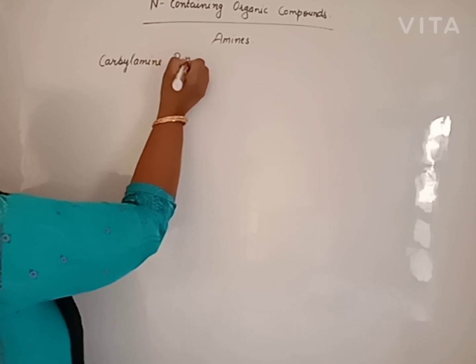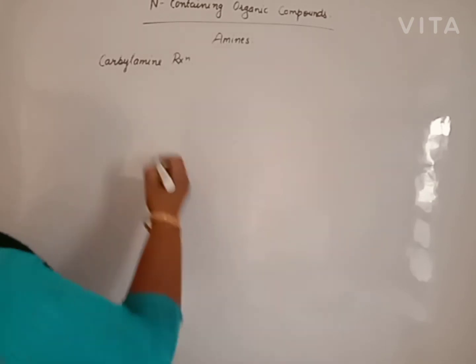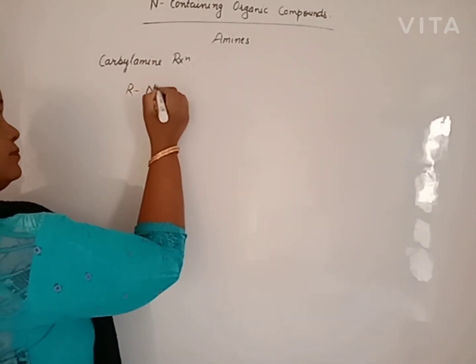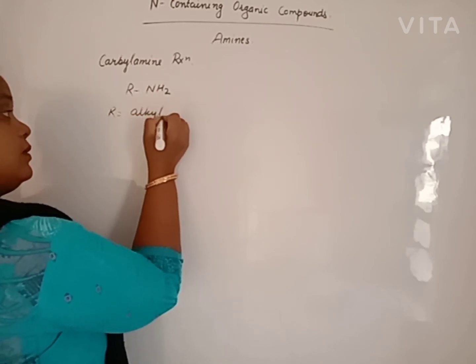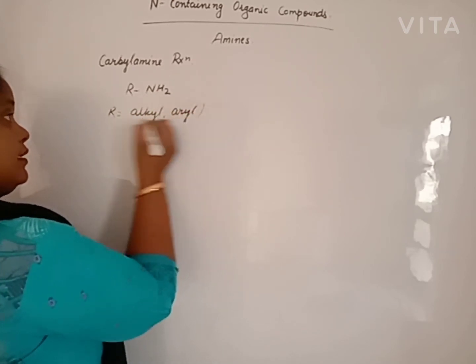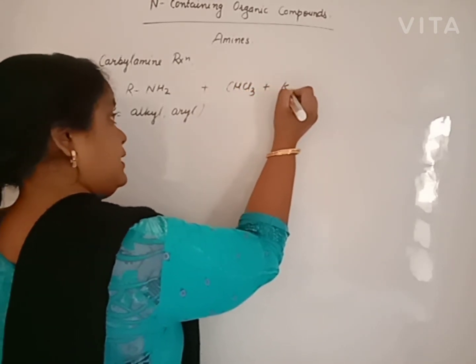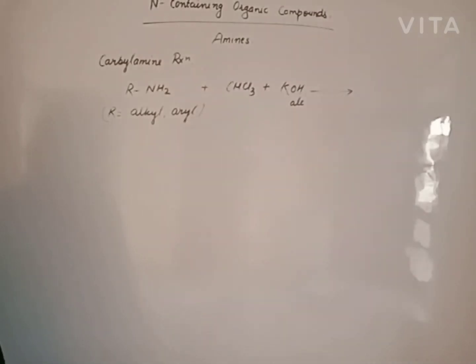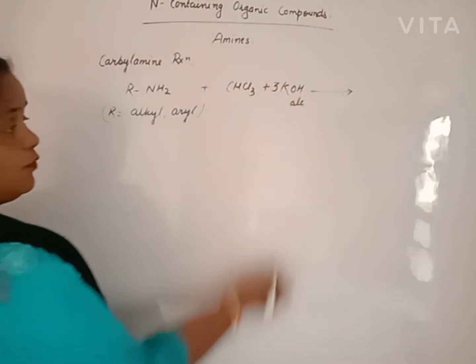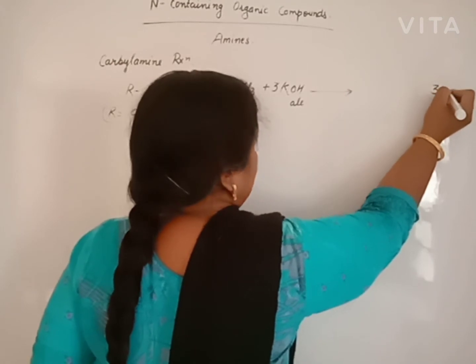Beta, carbylamine reaction, in this case we get isocyanide. Amines, may be alkyl or aryl, react with chloroform in presence of alcoholic KOH. Better, 3 moles of alcoholic KOH will be used and it will remove 3 KCl.